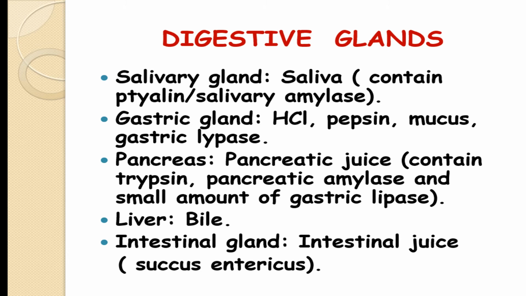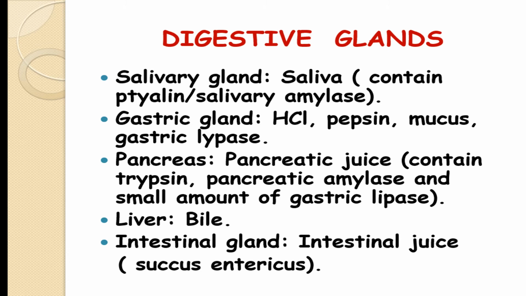Okay, the next is gastric glands. These glands are present inside the wall of the stomach. They contain HCl, pepsin, mucus and gastric lipase. The main ones are HCl, pepsin and mucus. Okay, then the third is pancreas.